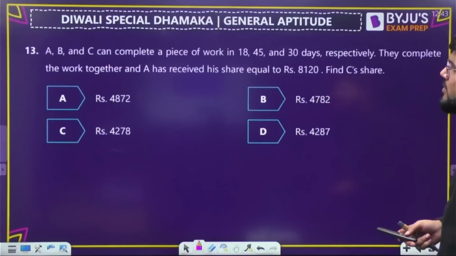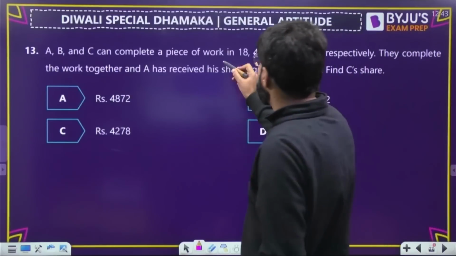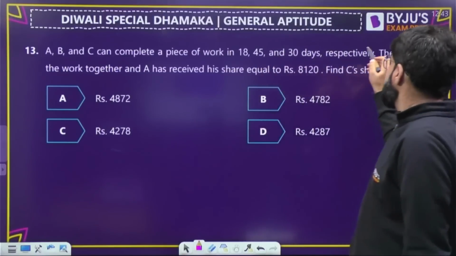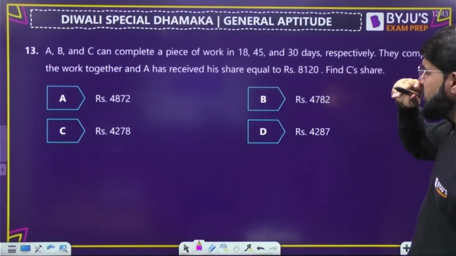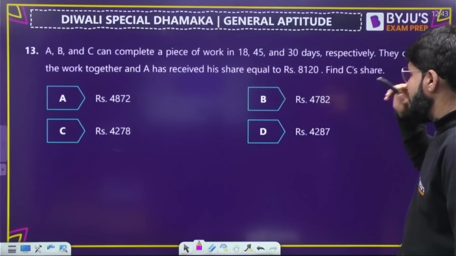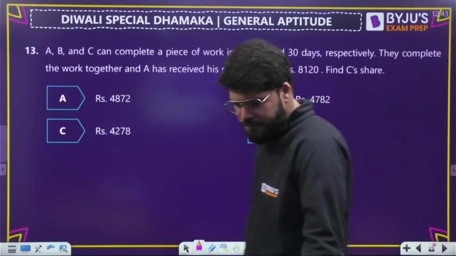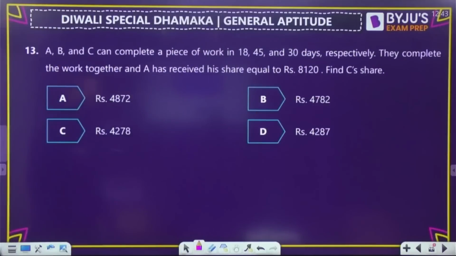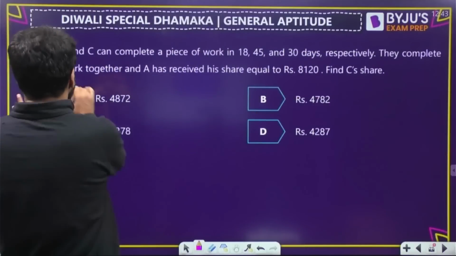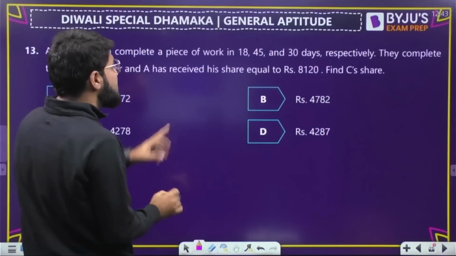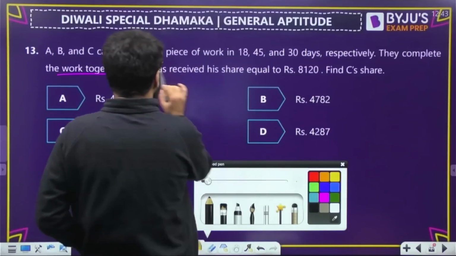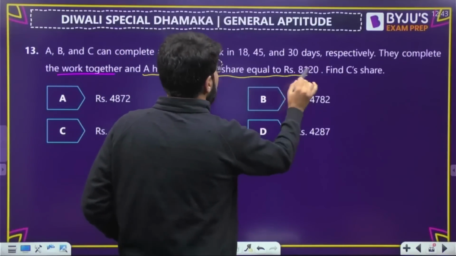Next question, number 13. If A, B, C can complete a piece of work in 18, 45 and 30 days respectively, they complete the work together and A has received his share equal to 8120. Find C's share. They work together, but A has received a share equal to 8120.